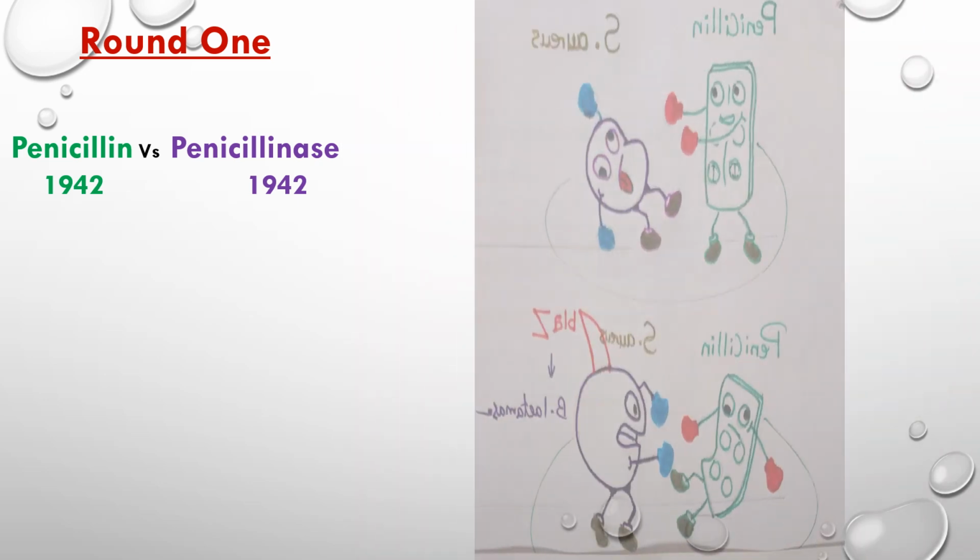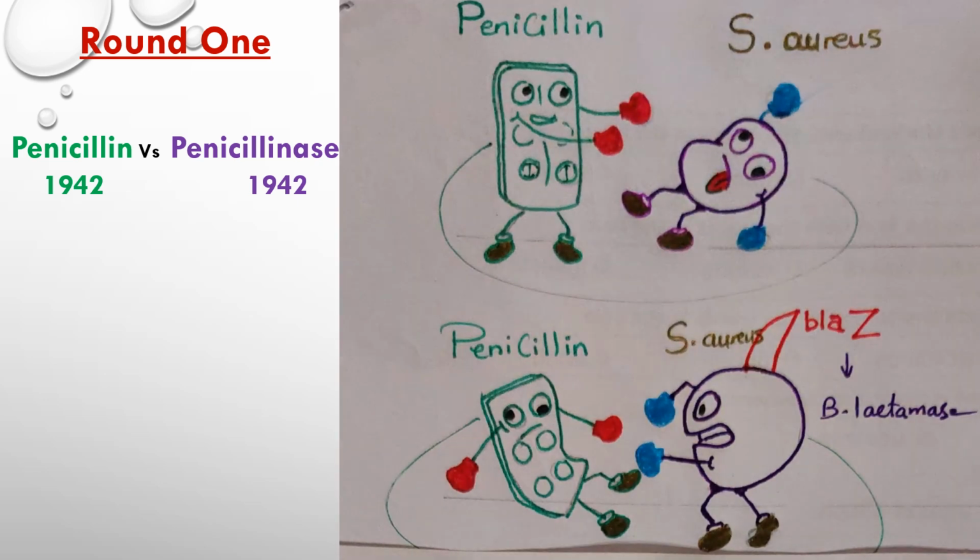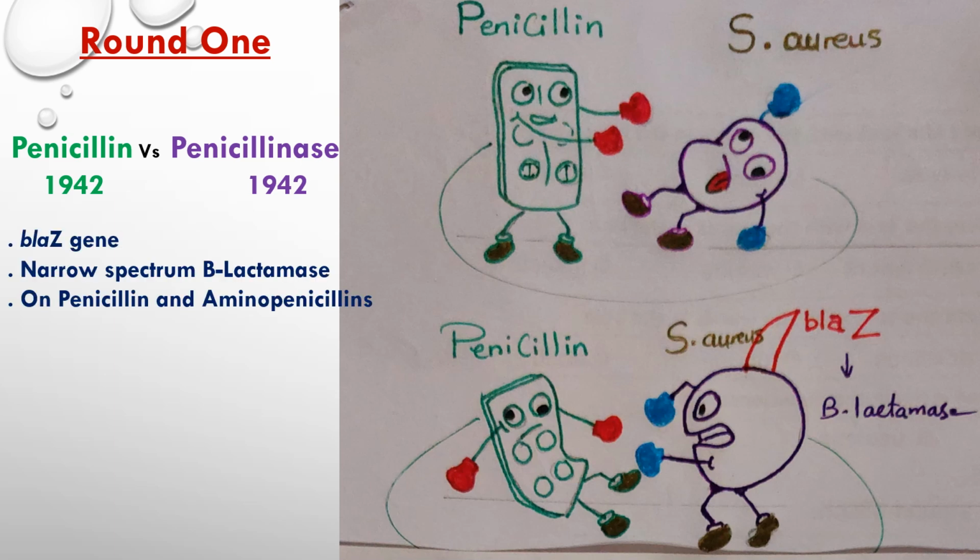Now it's time to tell you the story of Staph aureus resistance to beta lactams. This story, or the first round of this story, started in 1942 by the introduction of penicillin in clinical use. At first, penicillin could defeat Staph aureus, but within a few months in the same year, Staph aureus responded by production of a penicillinase coded by a gene named blaZ gene. So it was a short time victory.